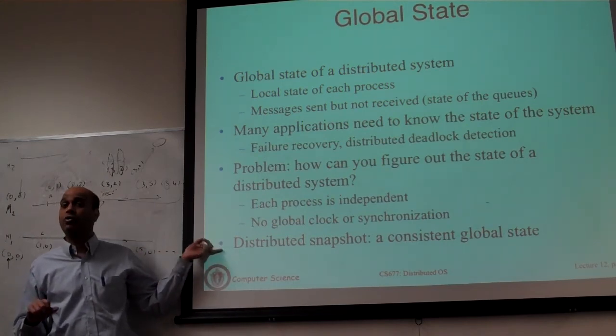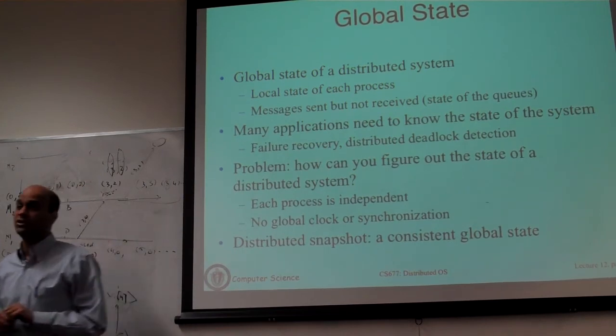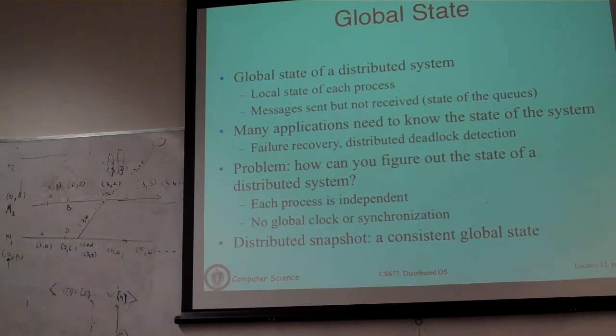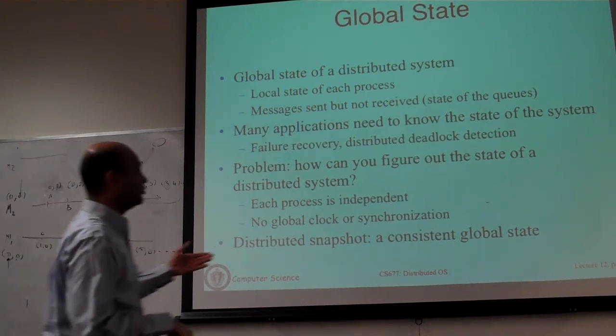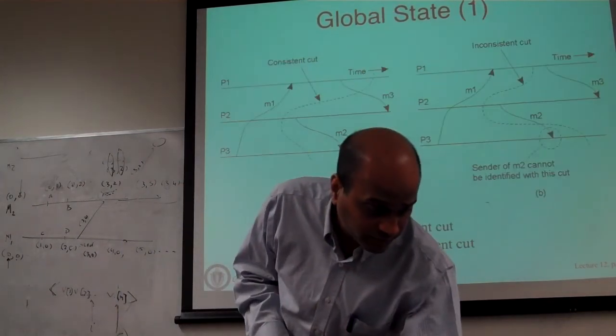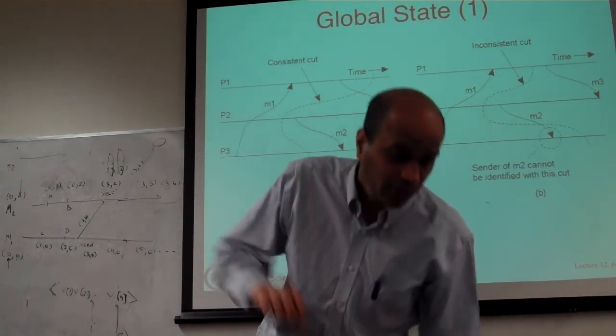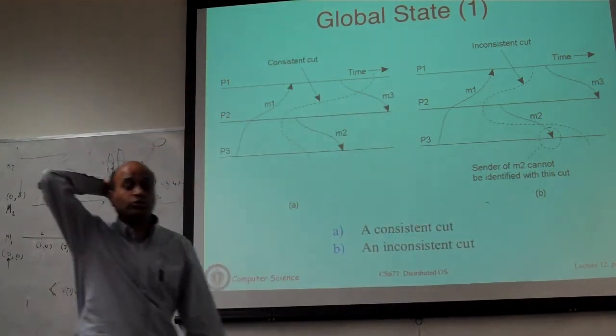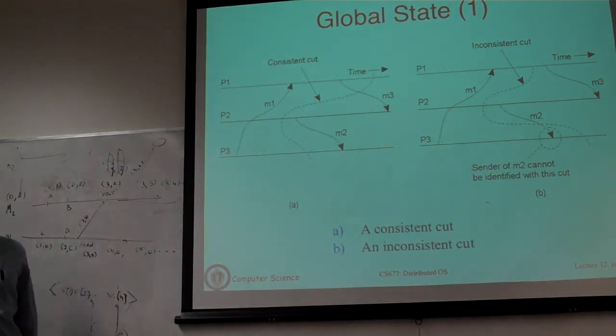We are going to look at a distributed way to do this, which does not assume synchronized clocks or a global clock. This is referred to as a distributed snapshot algorithm. It gives us what is called a consistent global state. So here is an example to show you what can go wrong if you just assume that you could use clock synchronization, for instance.